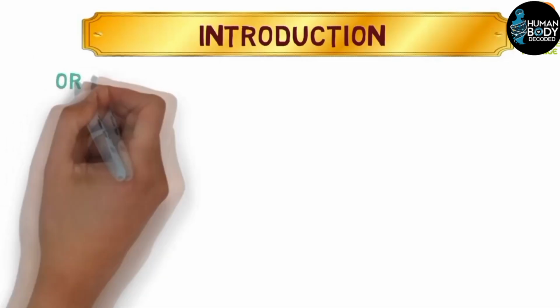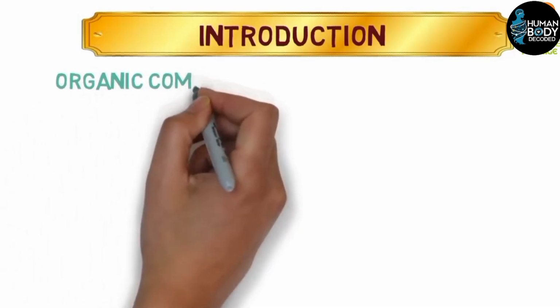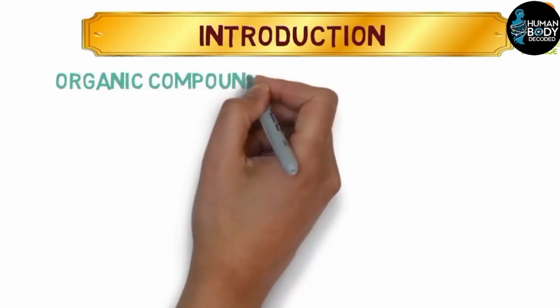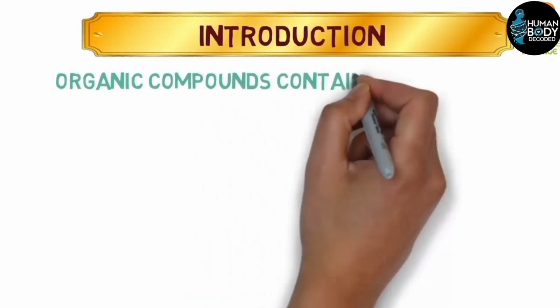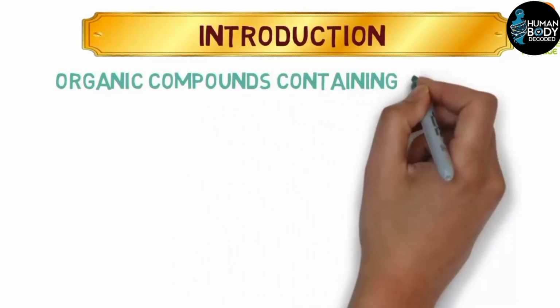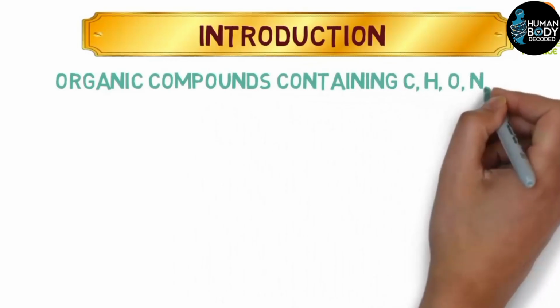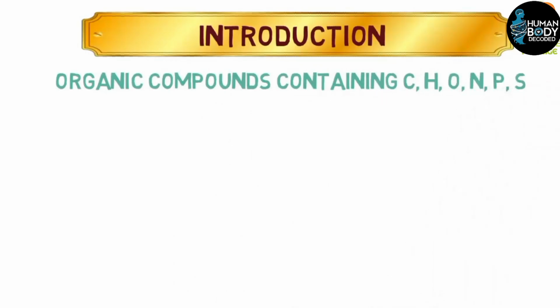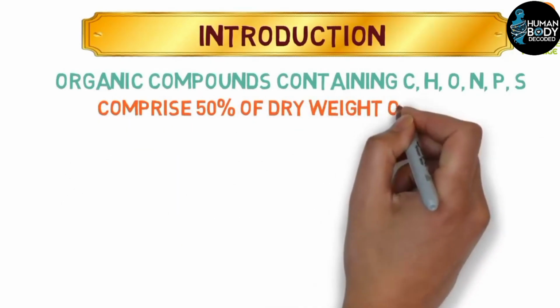Proteins are organic compounds similar to other biomolecules such as carbohydrates, lipids, and nucleic acids, which I've already explained in previous lectures. However, proteins are unique because they are composed of six elements: carbon, hydrogen, oxygen, nitrogen, phosphorus, and sulfur. Proteins make up 50% of the dry weight of a cell.